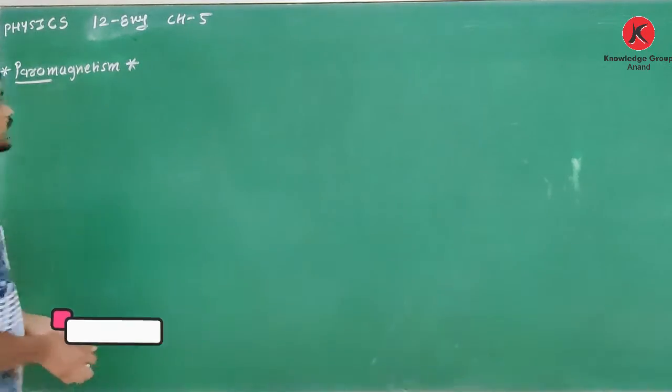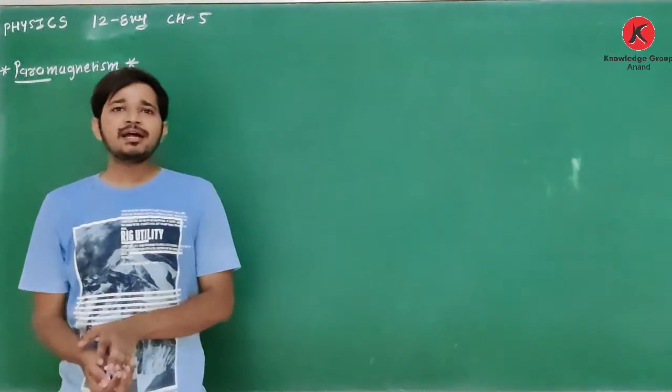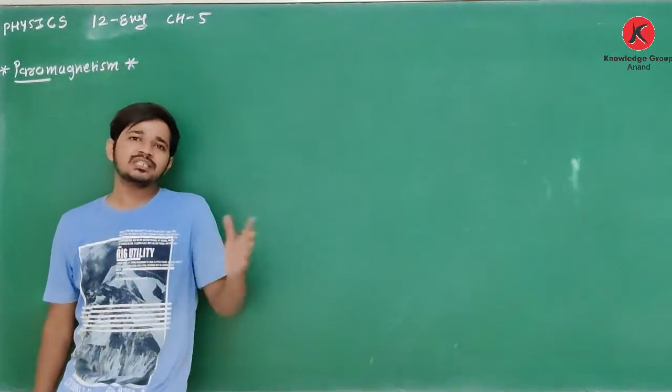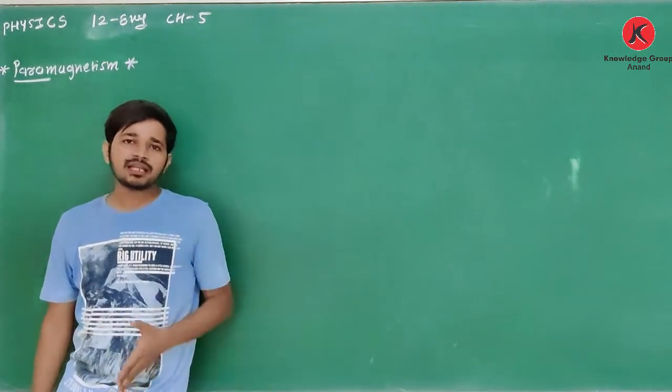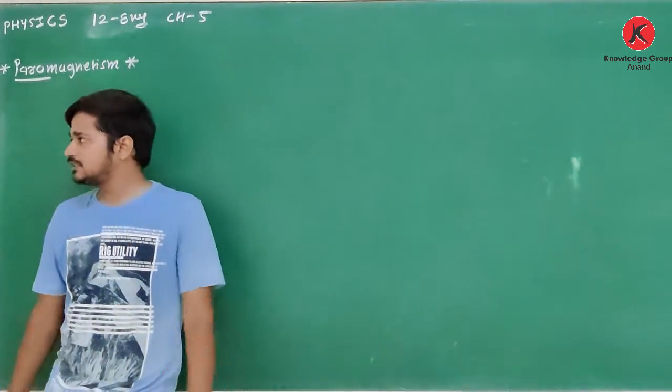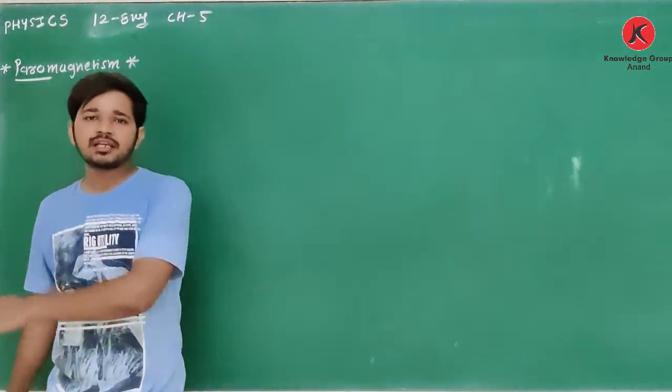Good morning, students. Chapter 5, Magnetism and Matter. In the last lecture, we discussed magnetic materials: diamagnetic, paramagnetic and ferromagnetic. And we had a detailed discussion about diamagnetic.